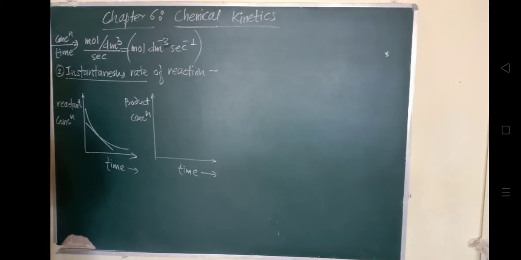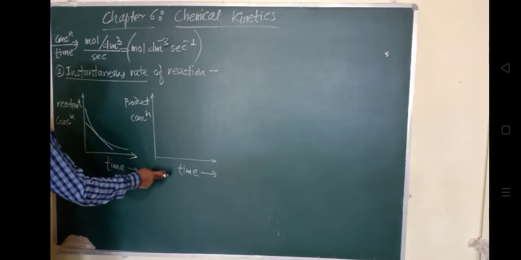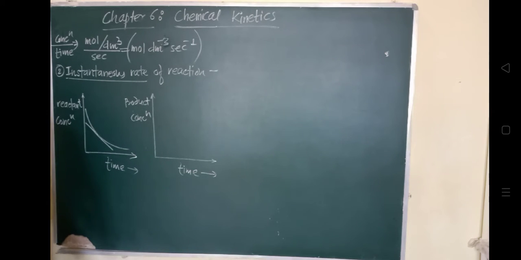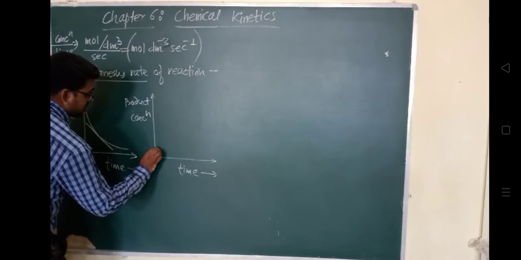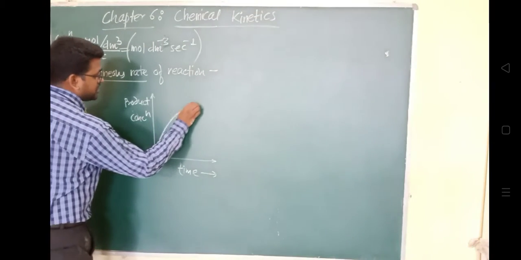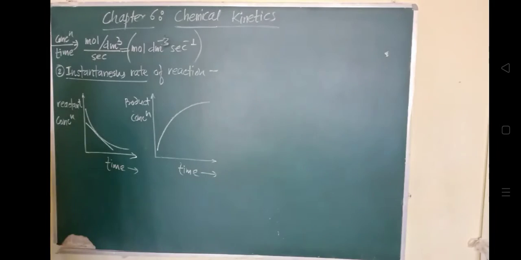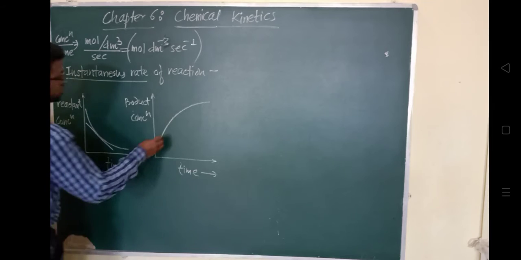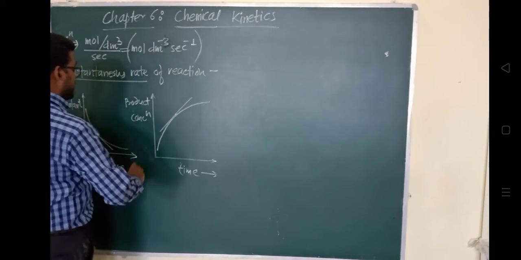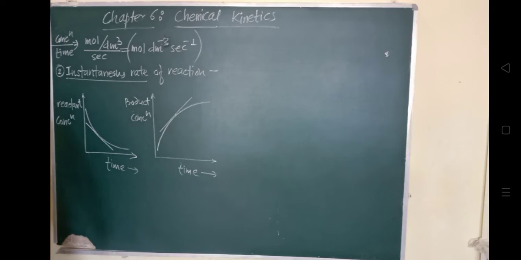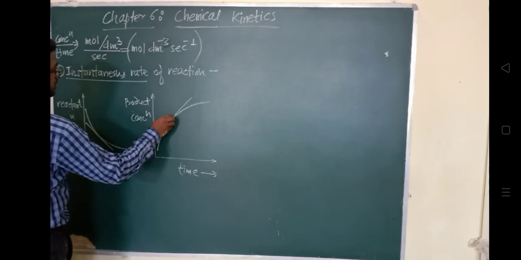In case of the concentration of the product and the time, what will happen here? As the time goes, the concentration will increase. You can see it. Okay, the concentration of the product will increase, and here also we can find out the relation, the slope. At any particular point we can take the slope, that is dy upon dx, and we can find out the relation.